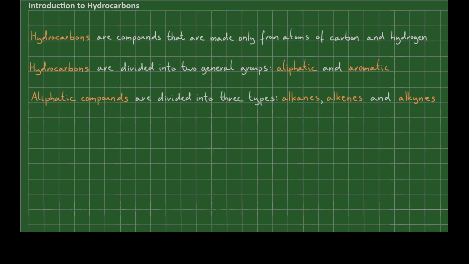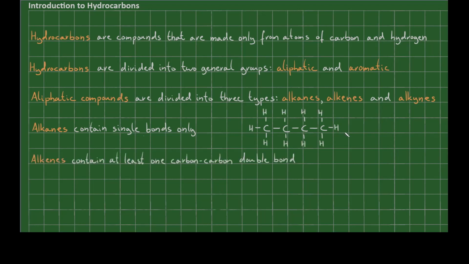Alkanes, alkenes, and alkynes. Alkanes are compounds that contain single bonds only. We might have something like this: a carbon bonded to another carbon, bonded to another carbon, bonded to another carbon. But remember, a carbon has a valency of 4, so each carbon needs to have 4 bonds. I'm going to draw these in, and because it is a hydrocarbon, I'm going to add in the remaining hydrogens.